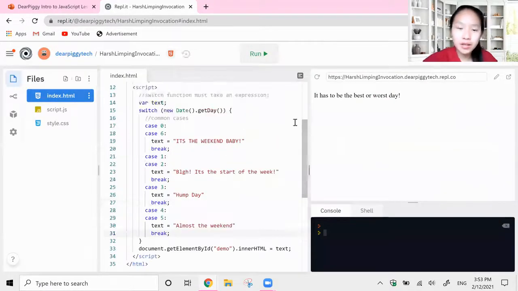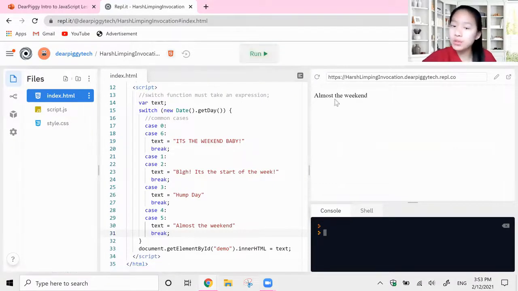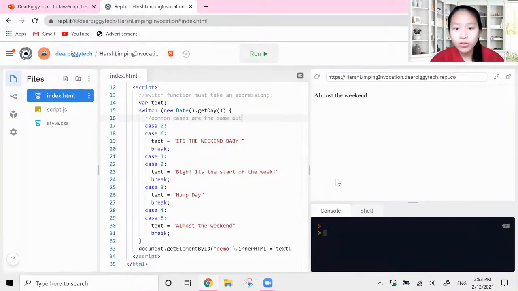All right, so let's run this code and make sure it works. So run your code and we get, what do we get? Almost the weekend. Basically, it's saying that it went through and looked and it said, is it case 0 or 6? Nope, then it's not going to print out this text. Is it case 1 or 2? Nope, it's not going to print out this text. Is it case 3? Nope, don't print out hump day. Is it case 4? No, but is it case 5? Yes. So it printed out almost the weekend. So common cases are the same output for one plus, so at least one case.